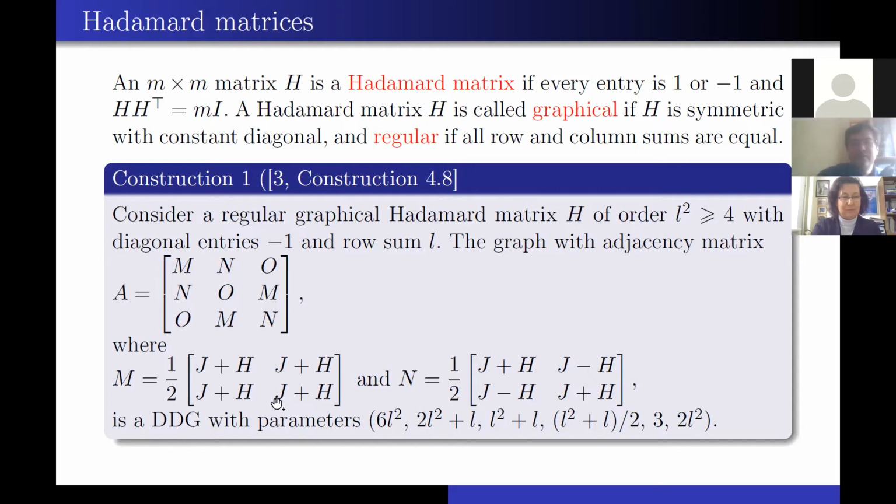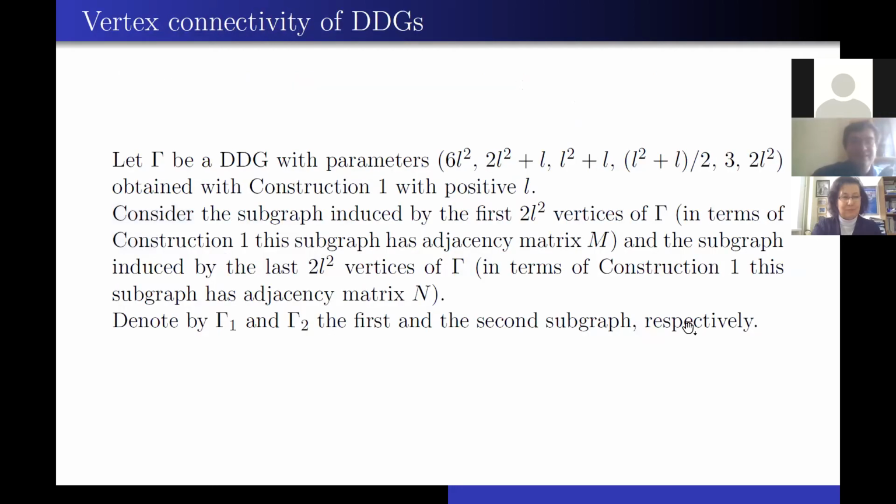this block matrix, where J is a matrix of ones of the same size as H, and N is this block matrix, is a DDG with parameters 6L squared, 2L squared plus L, L squared plus L, (L squared plus L)/2, 3, and 2L squared. So let us call such a DDG gamma, and we fix the case where L is positive.